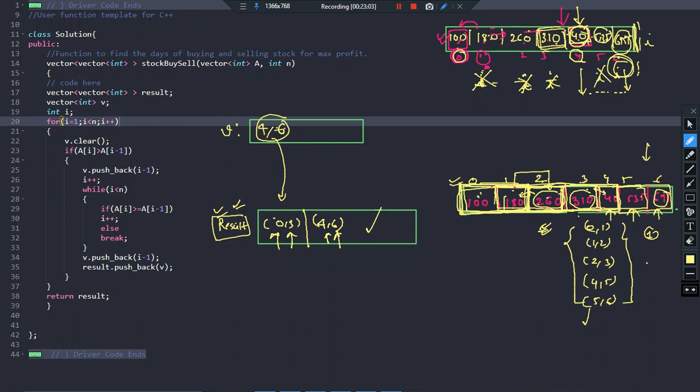The time complexity to solve was definitely order of n. Space complexity, we didn't use any extra space.